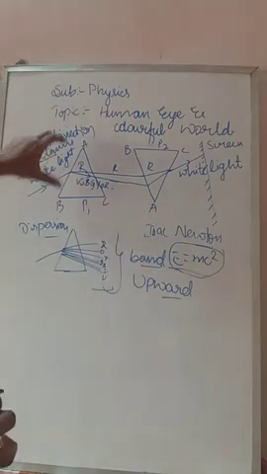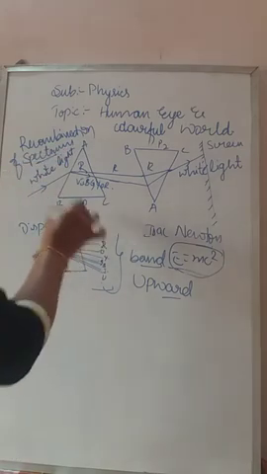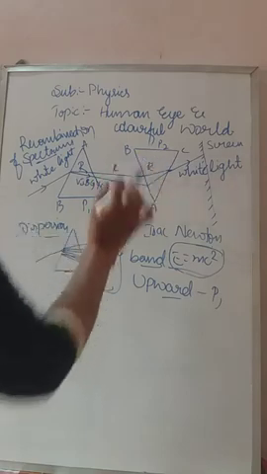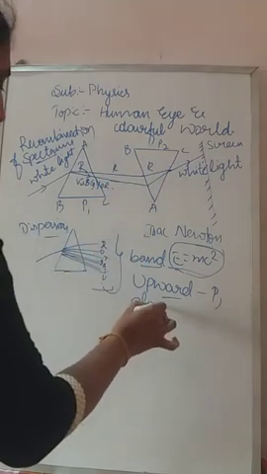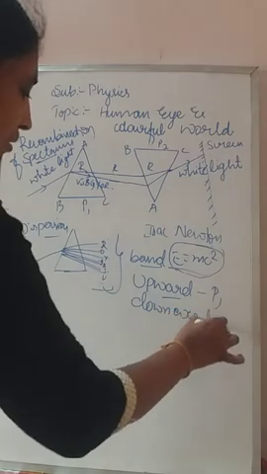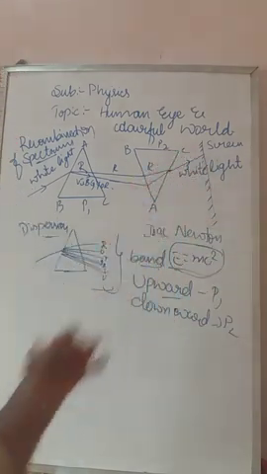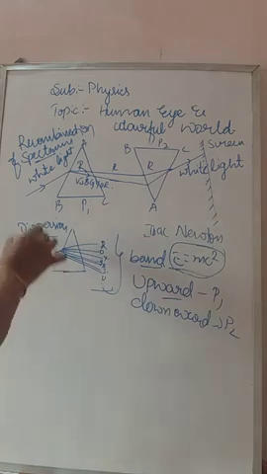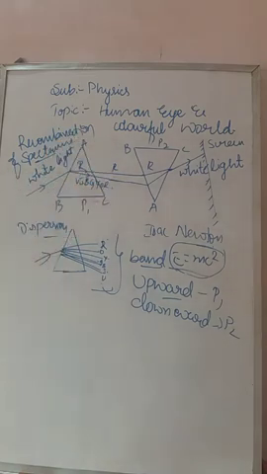He placed one prism upward, P1, and placed the second prism, P2, downward. Then he allowed the white light, as in dispersion, through the upward prism ABC.